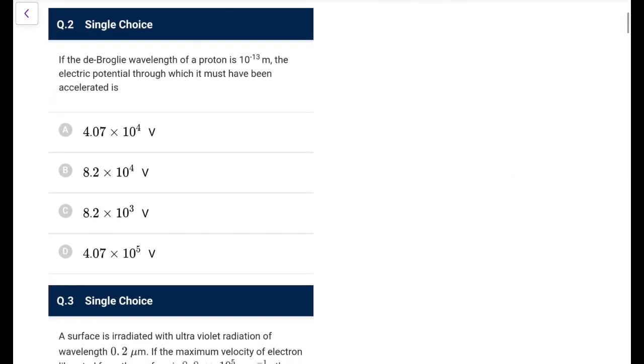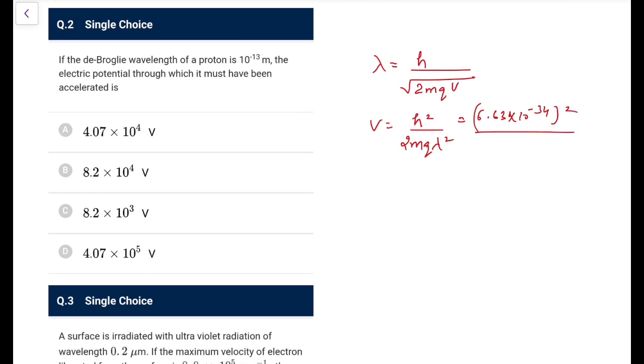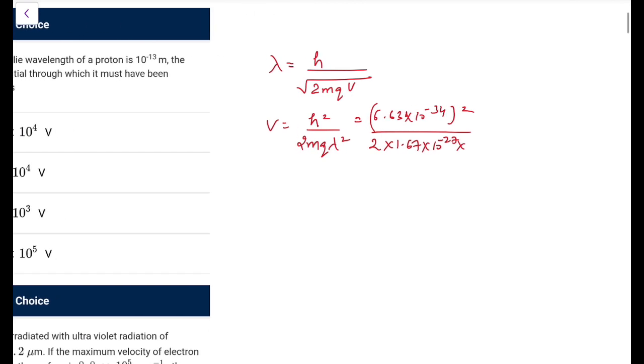Next one. The de Broglie wavelength of a proton is given, and we need the electric potential through which it must have been accelerated. For an electron generally we remember the result directly, but for a proton let me solve that. Lambda is h by p, p is root 2mK, and K I can write as qV. So the potential V would be h square over 2 m q lambda square. Now substitute the values: 6.63 into 10 to the power minus 34, whole square, over 2 into the mass of proton, 1.67 into 10 to the power minus 27 if I remember right, q is 1.6 into 10 to the power minus 19, and lambda square is 10 to the power minus 26.